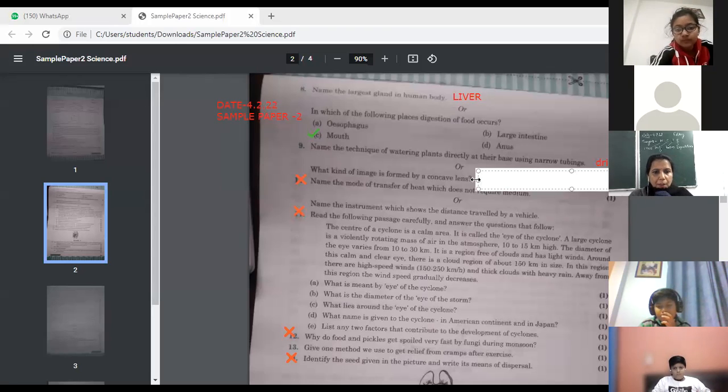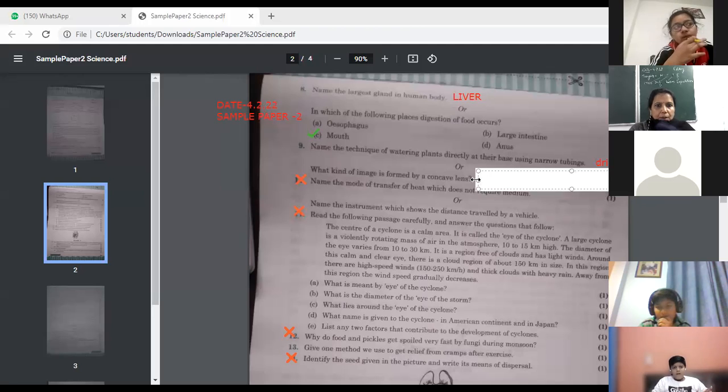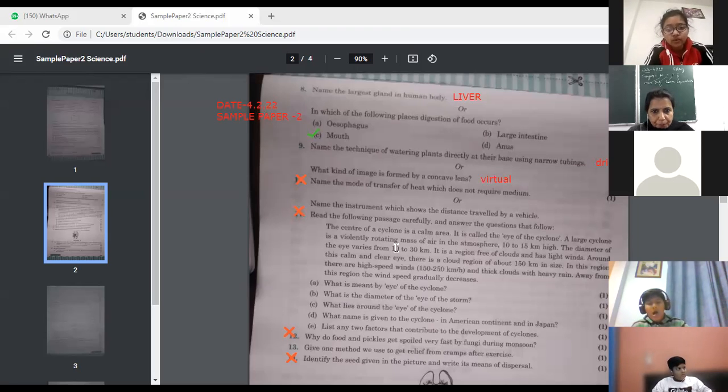Next, what kind of image is formed by a concave lens? So this question is in the OR form. Yes, Vansh Sharma. Ma'am, only a virtual image is formed by the concave lens. Okay, what about the others? Kindly don't forget, we are talking about a lens. Don't get confused with the mirror. Okay. Next, 10, 11, 12 are not there.